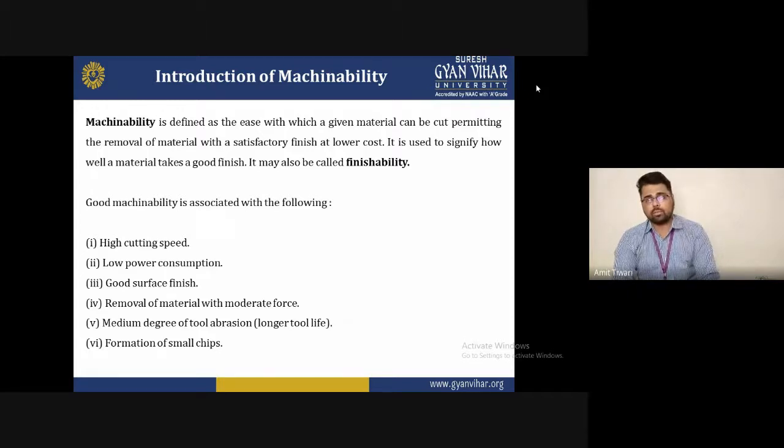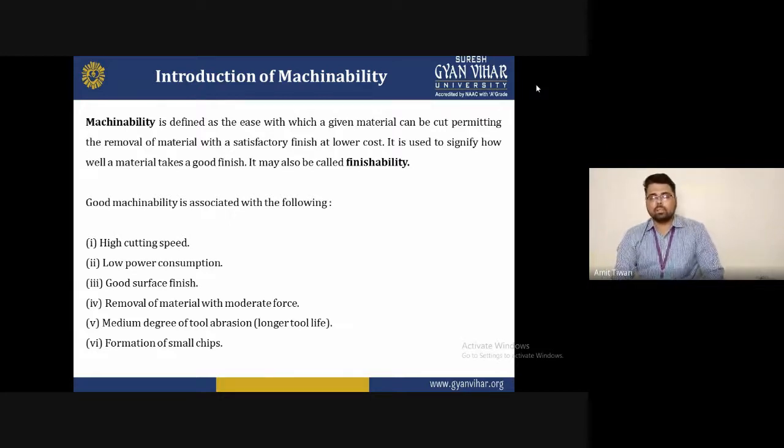What about continuous and discontinuous chips? We will discuss that later. But with the formation of small chips, we indicate good machinability and we achieve a good surface quality. So these are some machining factors we keep in mind regarding how we can achieve good machinability.